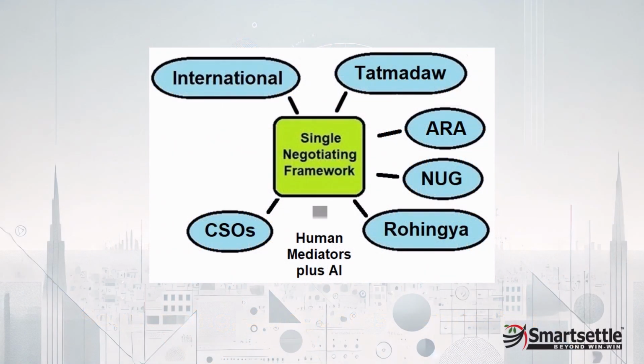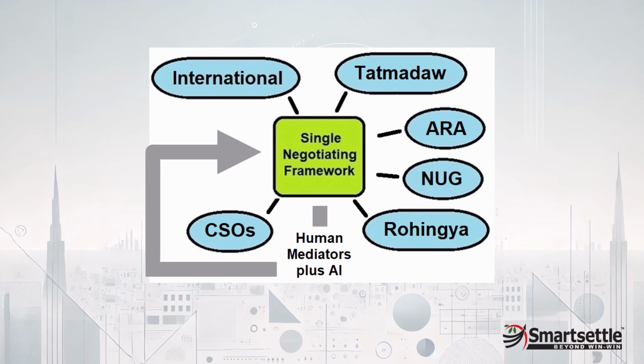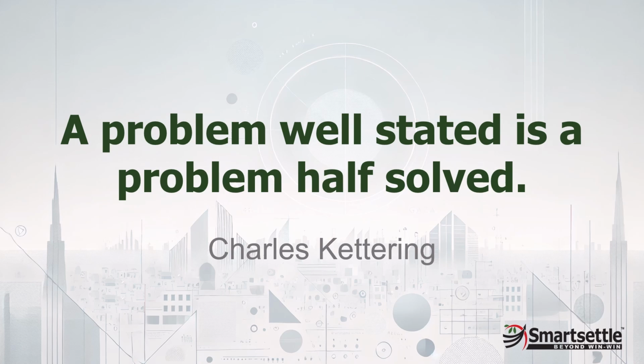Facilitated by trained mediators and guided by AI, the framework evolves through collaboration, growing more realistic with each iteration and ready for serious diplomatic use. The document produced by this process fully represents the negotiation problem, and according to Charles Kettering, also half solved.